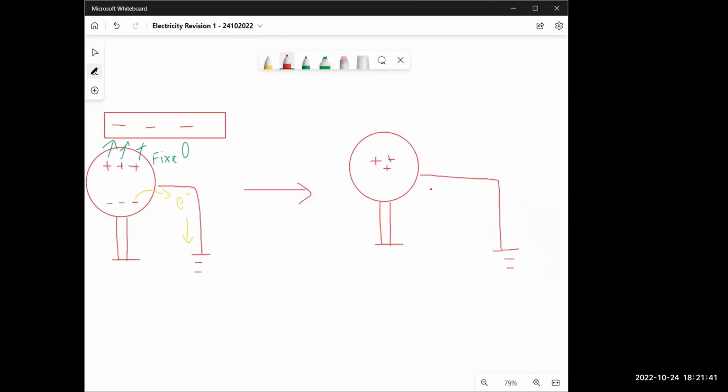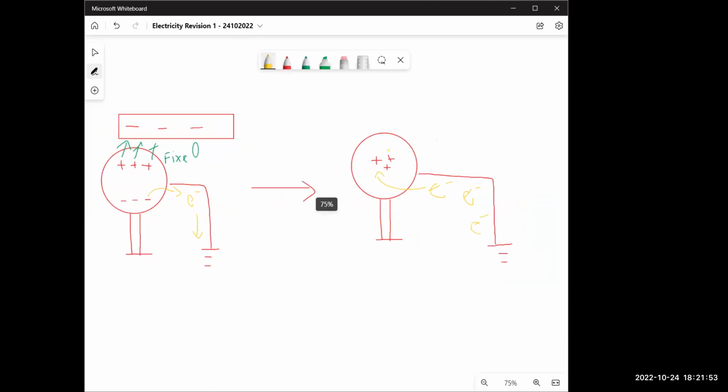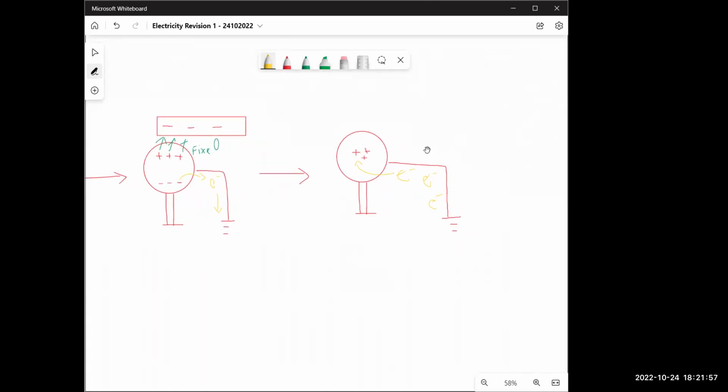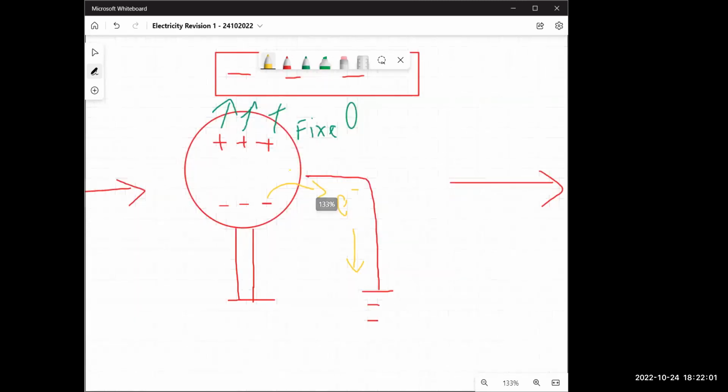So what's happening is the electrons will now come back to replace the missing electrons, because electrons left, right? And now the sphere is positive. The Earth does not want anything to be charged. They want to make it neutral. That is why they remove the charged electrons from here.